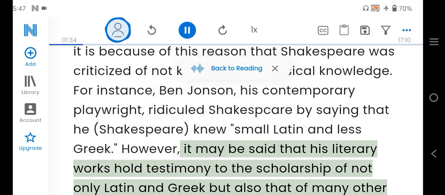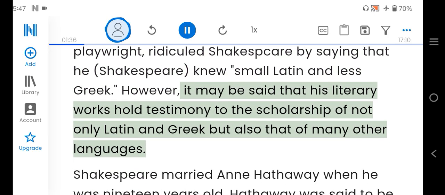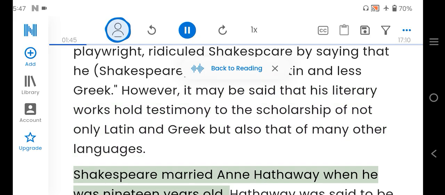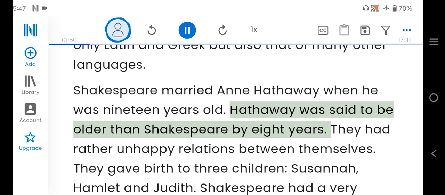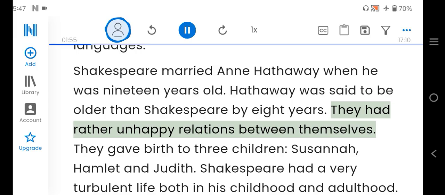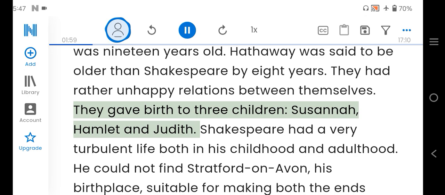However, it may be said that his literary works hold testimony to the scholarship of not only Latin and Greek but also that of many other languages. Shakespeare married Anne Hathaway when he was 19 years old. Hathaway was said to be older than Shakespeare by 8 years. They had rather unhappy relations between themselves. They gave birth to 3 children, Susanna, Hamlet and Judith.